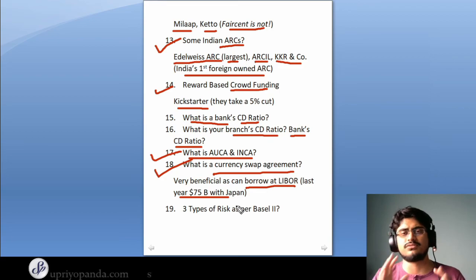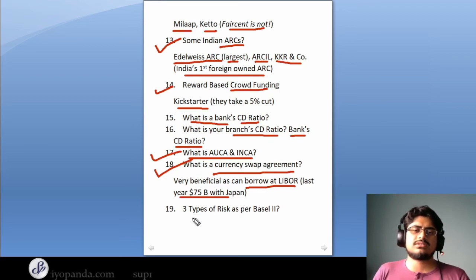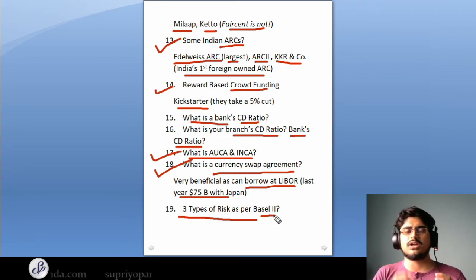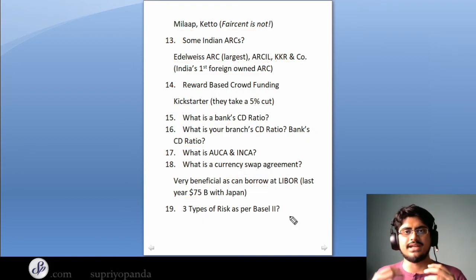So let's move on to the final question, which is the 3 different types of risks as per Basel II. Now Basel I, Basel II and Basel III, these 3 things are extremely important to cover. So what are the 3 types of risks as per Basel II? They are credit risk, market risk and operational risk. So you have to understand all the pillars of Basel I, Basel II and Basel III, and also study a little bit about these risks in detail. So I'll cover it in the next videos.